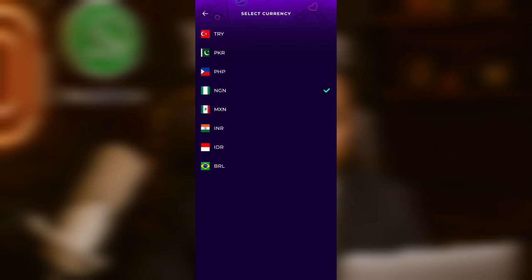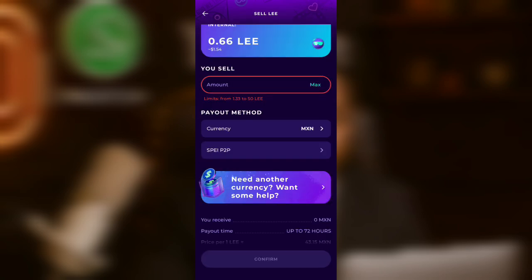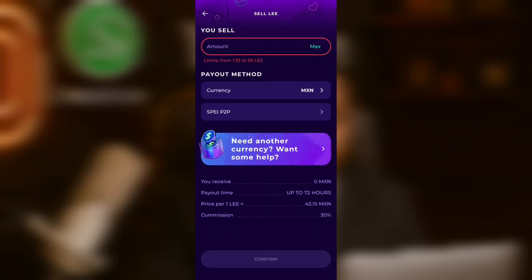After this, choose Mexico, then just select the amount you want to withdraw and click on confirm. You just generate any random account number, because maybe you're not living in that country. When you do it like that, it's going to take you to the browser, to your Google Chrome.